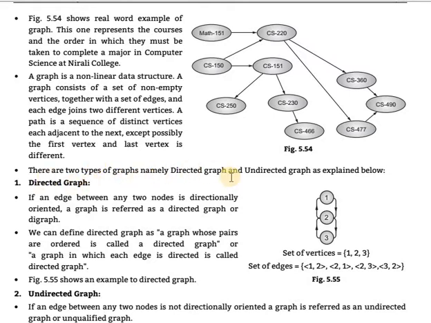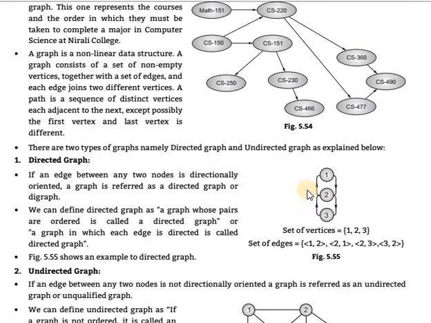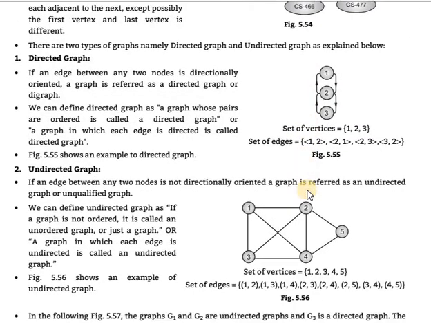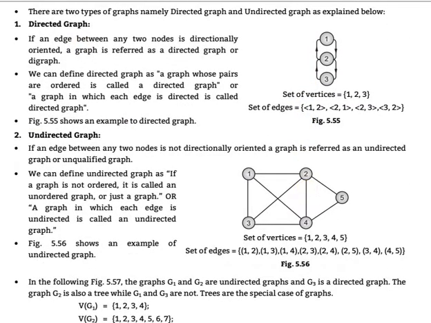There are two types of graphs, namely directed graph and undirected graph, as explained below. First, directed graph. If an edge between any two nodes is directionally oriented, the graph is referred to as a directed graph or digraph. We can define a directed graph as a graph whose pairs are ordered, or a graph in which each edge is directed. The edge is directed between two nodes.